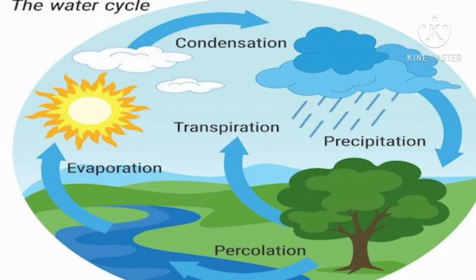So today we have seen that in nature evaporation and condensation take place repeatedly and this process is called the water cycle. And the effects of evaporation and condensation of water can be seen in the form of rain, dew, frost, snow, hail and fog.